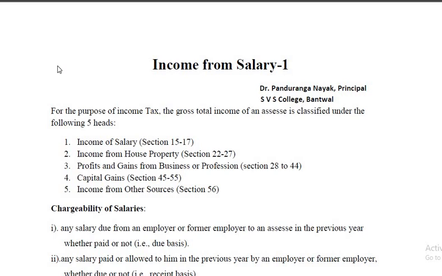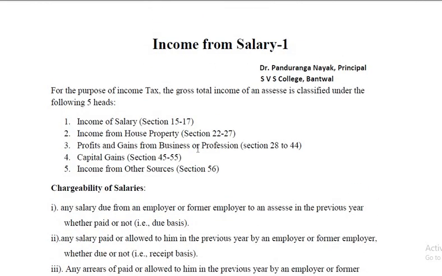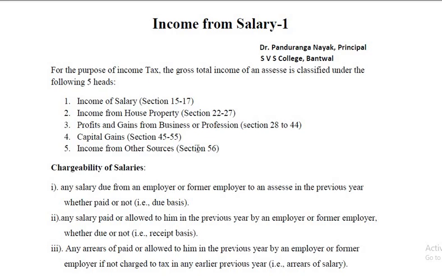Income from salary under sections 15 to 17, income from house property under sections 22 to 27, profits and gains from business or profession under sections 28 to 44, capital gains under sections 45 to 55, and income from other sources under section 56. Now we'll take up the first head of income, that is income from salary.